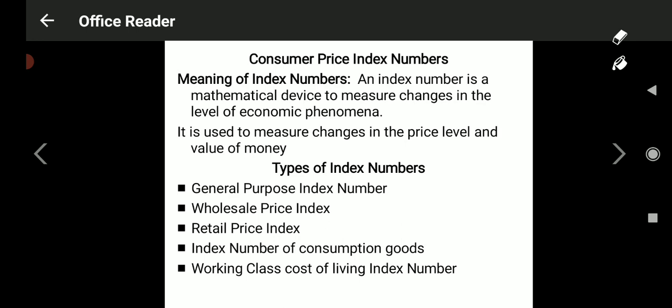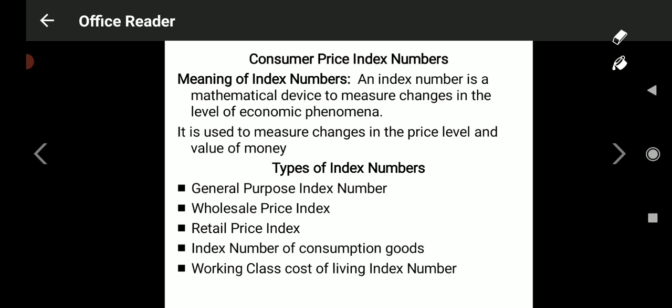Index number of consumption goods: we can also calculate the index number of only the consumable goods, not the capital goods. Sometimes we may also calculate the price index number of durable goods, non-durable goods and perishable goods.